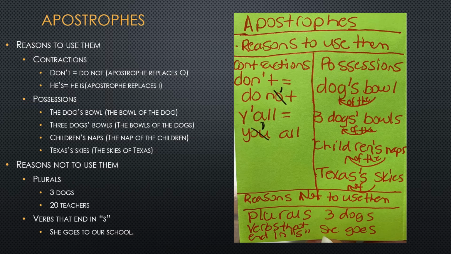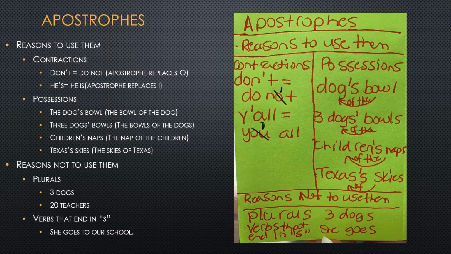So look at the examples. Don't. We have the words do not, and we take out the letter O and replace it with an apostrophe. The second example is he's. We have the 2 words he is, we take out the I and replace it with an apostrophe.